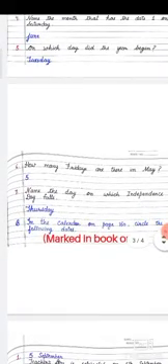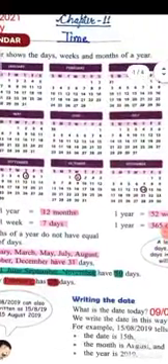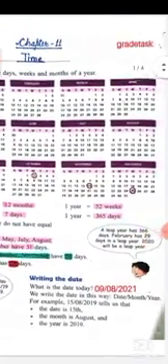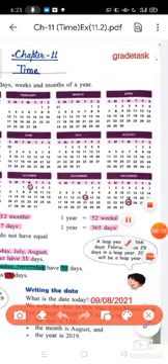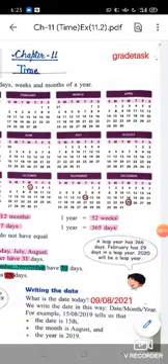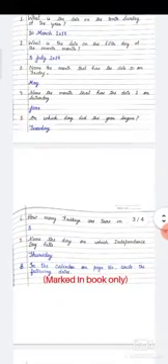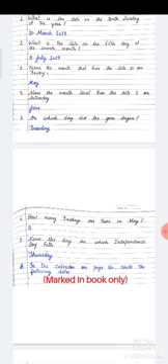Okay, 7th last question. Name the day on which Independence Day falls. So we know 15th of August. Okay, 15th of August, you see which day it's coming. You can see it's on Thursday. So answer will be Thursday. I hope the first question is clear, A part is clear.